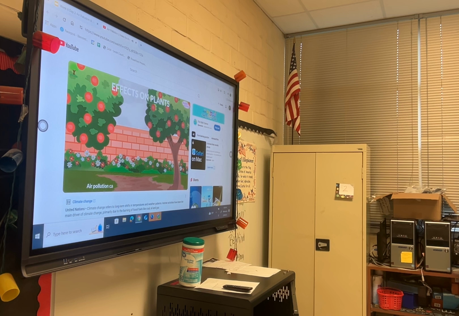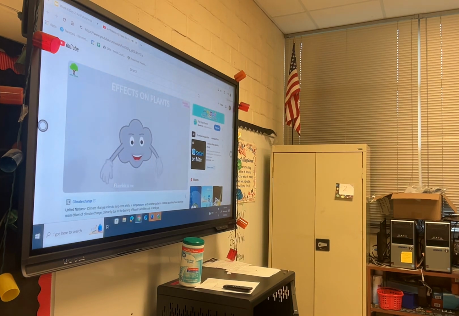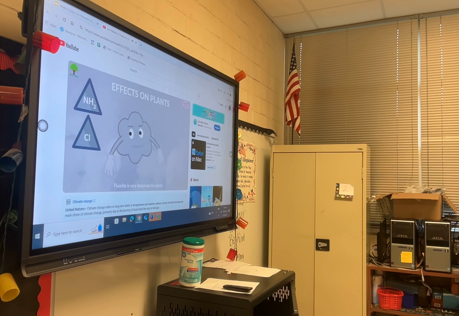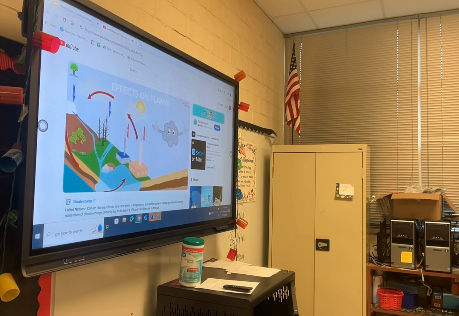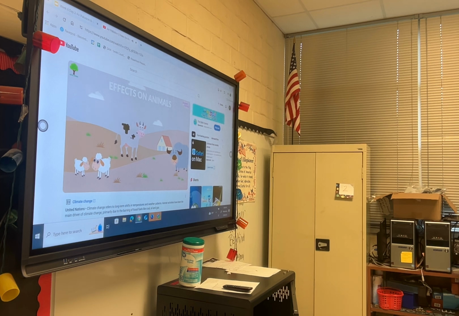Effects on plants. Air pollution causes damage to trees, vegetables, fruits, and flowers. Fluoride is very dangerous for plants. Ammonia, chlorine, and hydrogen sulfide are harmful to whole vegetation. Air pollution brings acid rain. Trees die early and leaves get dry. Effects on animals.